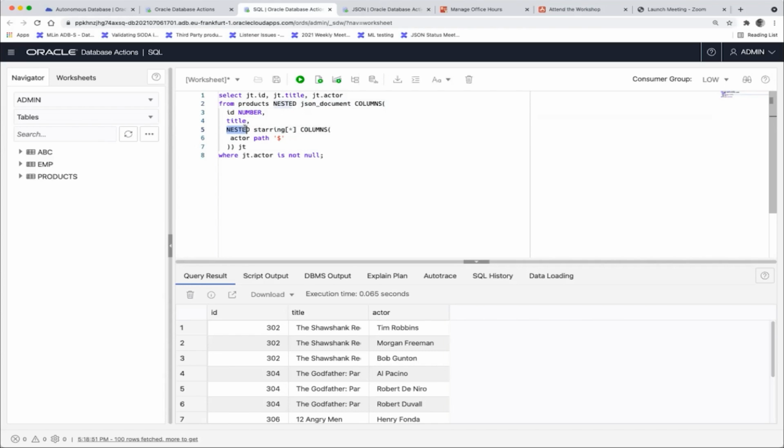Now I went to a nested structure, this array called starring, and the square bracket star means iterate over it and extract a new column called actor, and the path to access the value for actor is the current element itself.